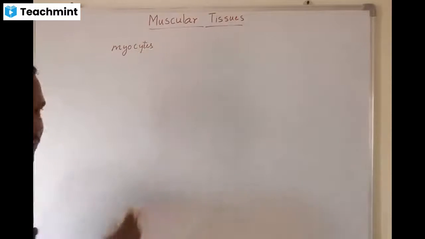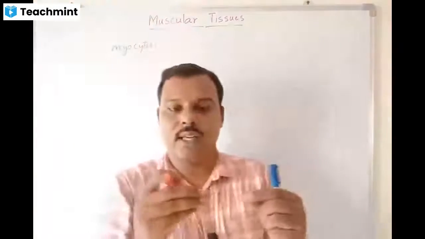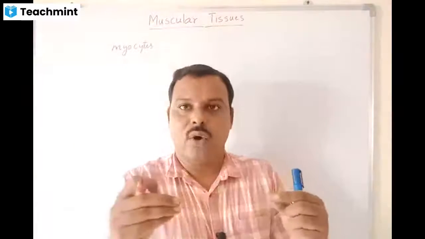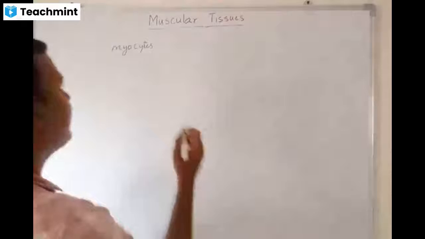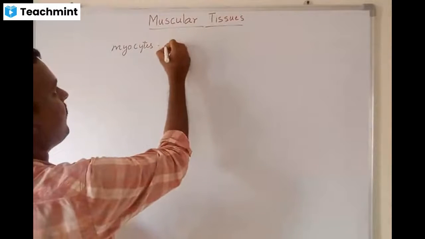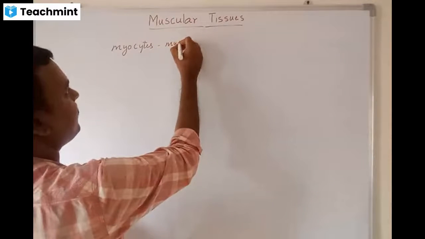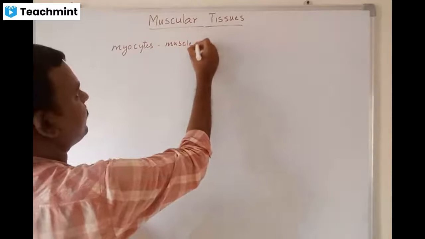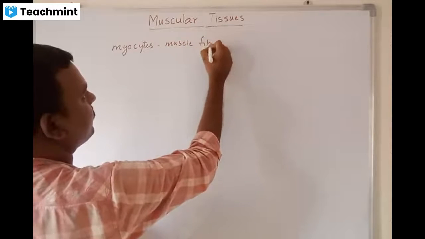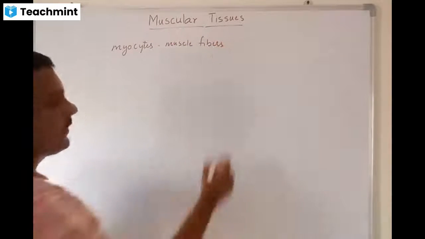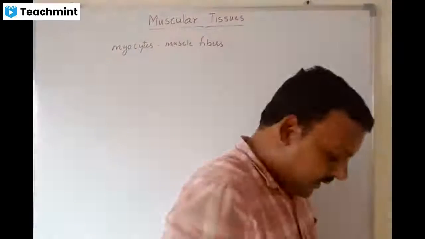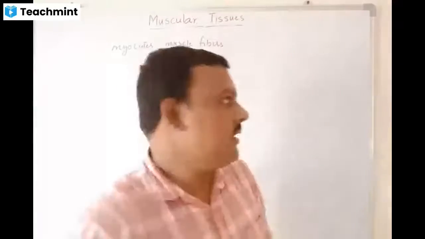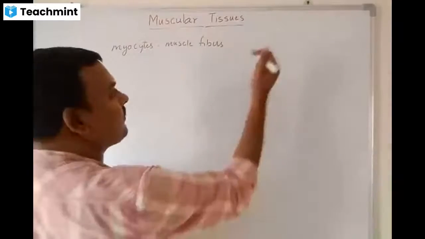These are usually slightly long, thread-like structures. We call them muscle fibers. The study of muscles is called myology.